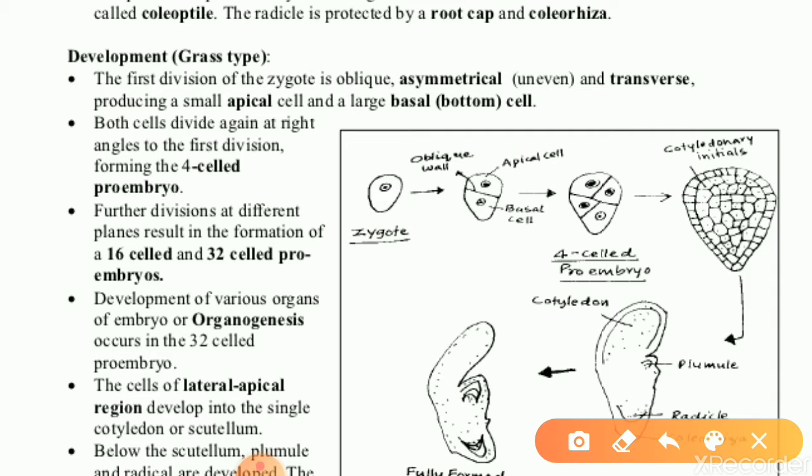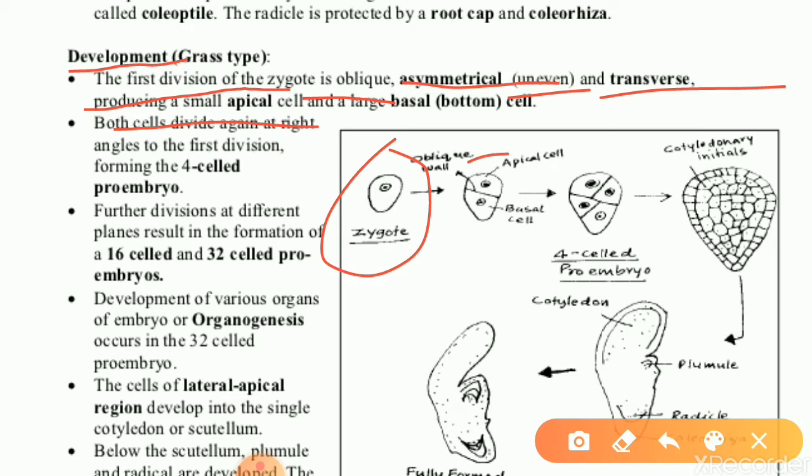Next we can learn development of monocot embryo. The first division of zygote is oblique in nature, asymmetrical or uneven and transverse. Like this way the first division takes place in a zygote, producing a small apical cell and a large basal cell or bottom cell.